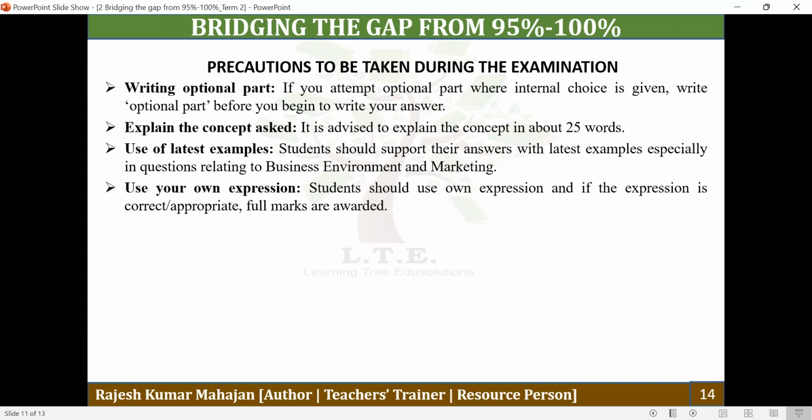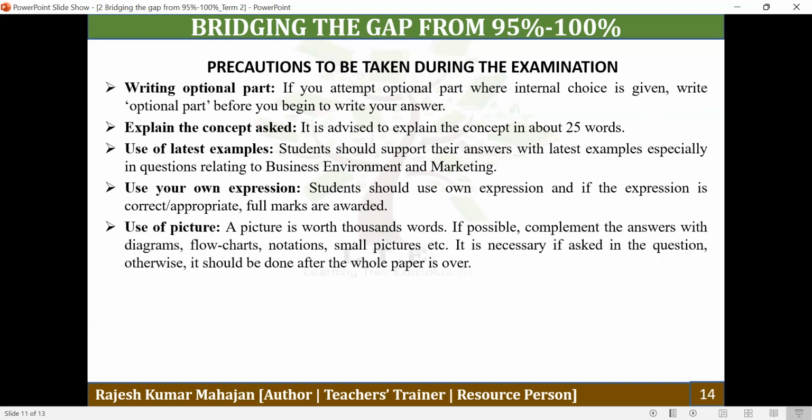It is not necessary that you should use the language as given in the NCERT or as given in the books. You need to have detailed conceptual clarity, a deeper understanding of the concepts, and once the concepts are clear in your mind, you can express the concept in your own way. So your concept should be expressed in simple language. And if your concepts are clear and you have made the concept clear to the paper checker, definitely you will get full marks.